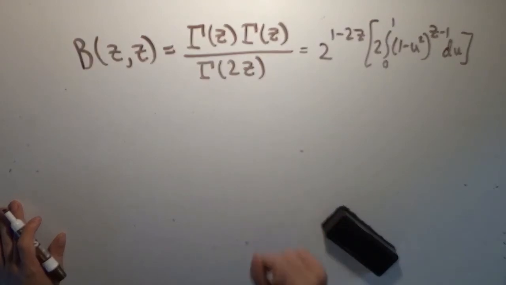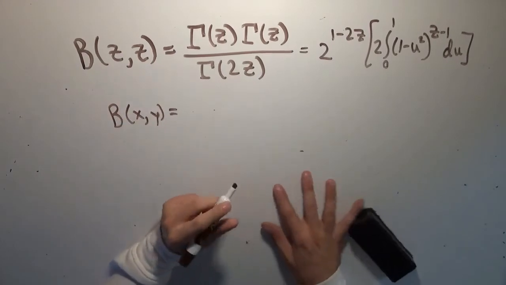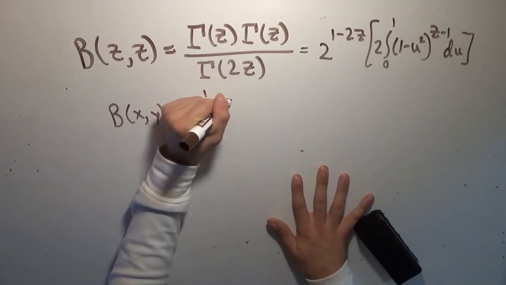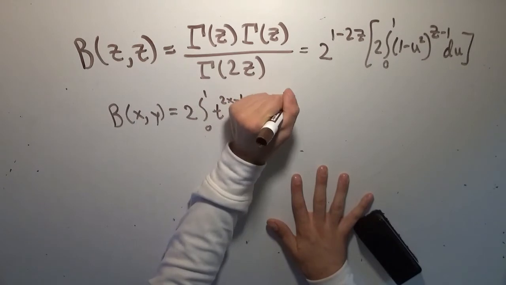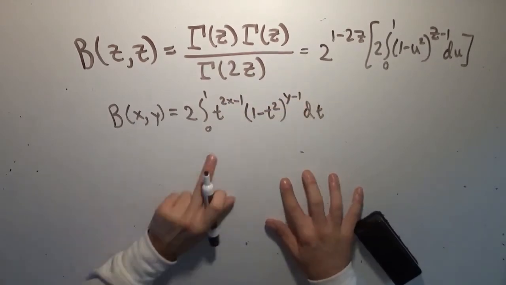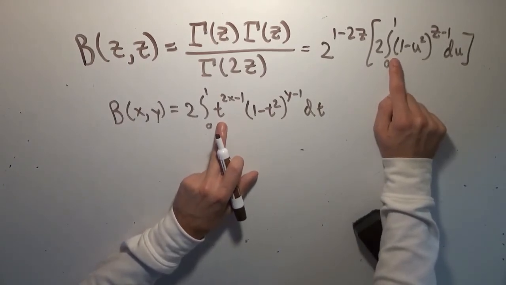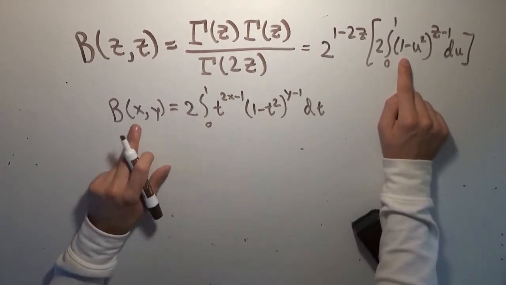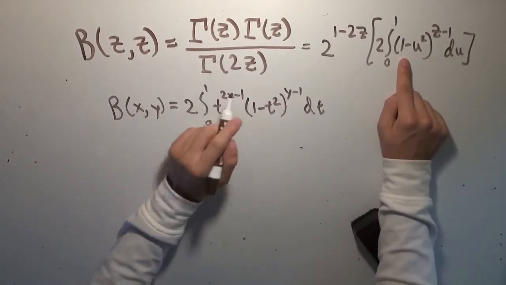But we also derived from before that beta of x comma y is equal to 2 times the integral from 0 to 1 of t to the 2x minus 1 times 1 minus t squared to the y minus 1 dt, right? And so if we just consider u to be our variable, clearly there's no u to the 2 times something minus 1, which means this term in this integral has to have a power of 0. And to make 2x minus 1 zero, x has to be 1/2, right? Because 2 times 1/2 is 1, and 1 minus 1 is 0. So that would make this term go away.